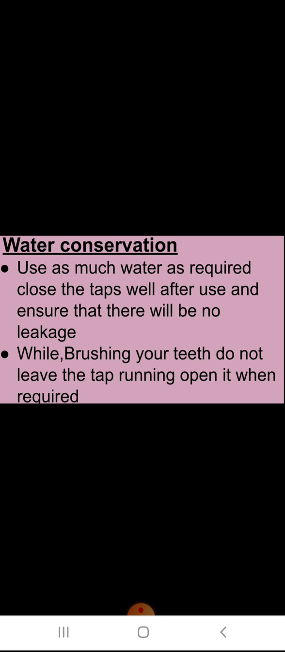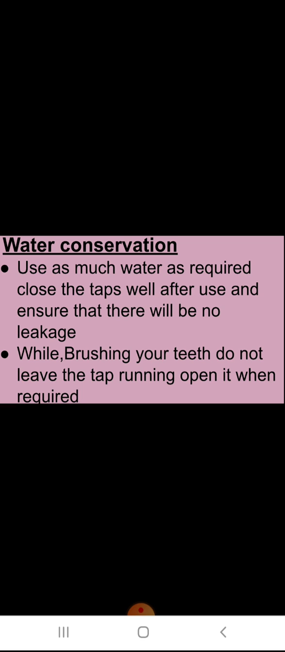Now, how can we conserve water? We all know about conservation of water. It is very easy to say how to conserve water, but in practice we are not doing so. So let's see what water conservation methods we should follow.